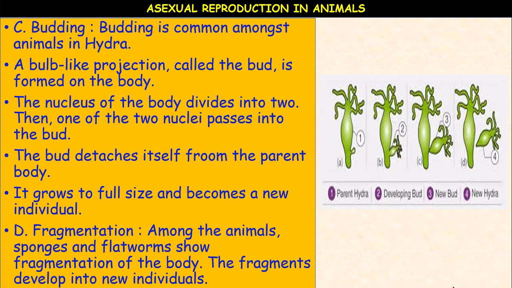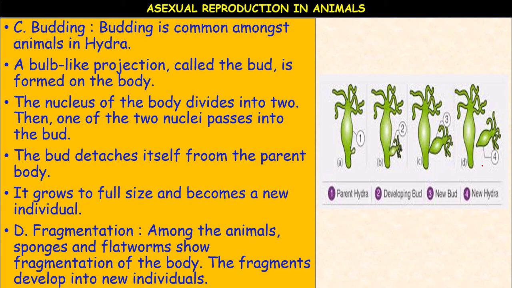You can see here the parent hydra, a small bud is formed, then the bud develops, it develops the tentacles, then this new bud detaches from the parent and develops into a new individual. So this is called budding.